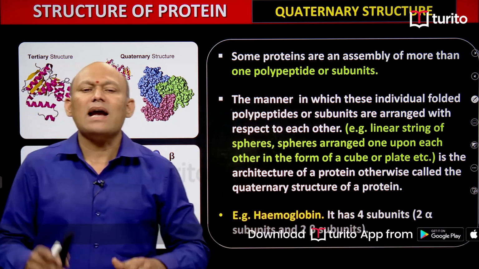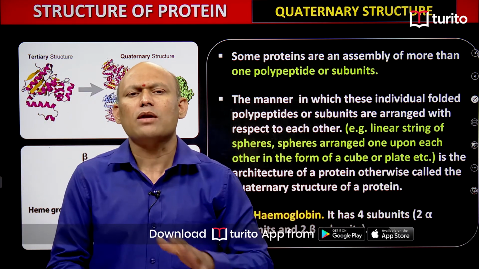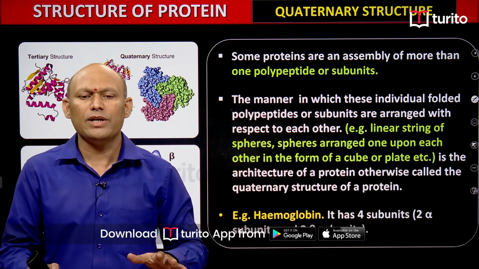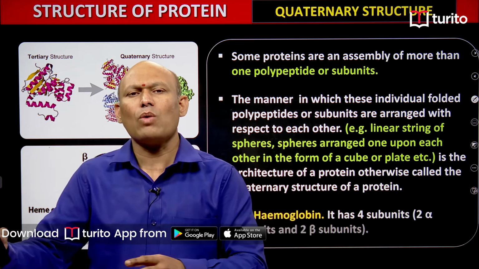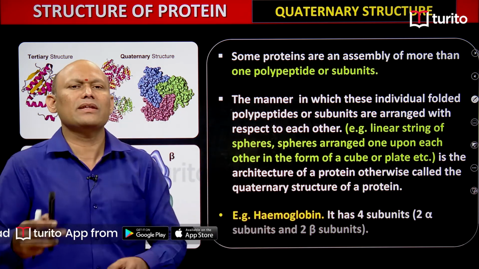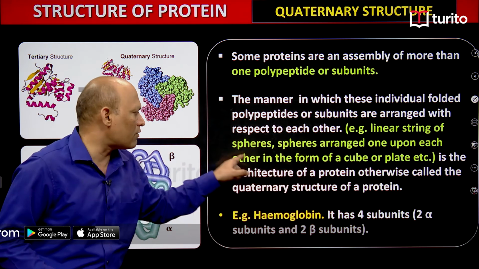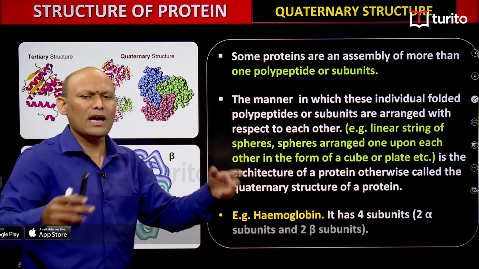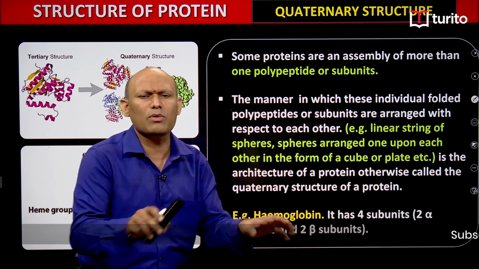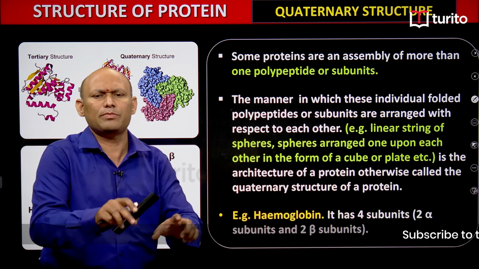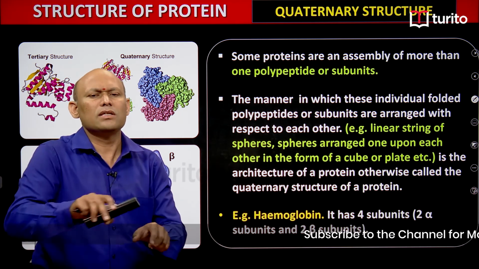Now you see the manner in which these individually folded polypeptide subunits are arranged with respect to one another. Whether they are arranged in the form of linear strings of spheres, where spheres are formed of polypeptides, a sphere is nothing but a polypeptide arranged in the form of a sphere, students.